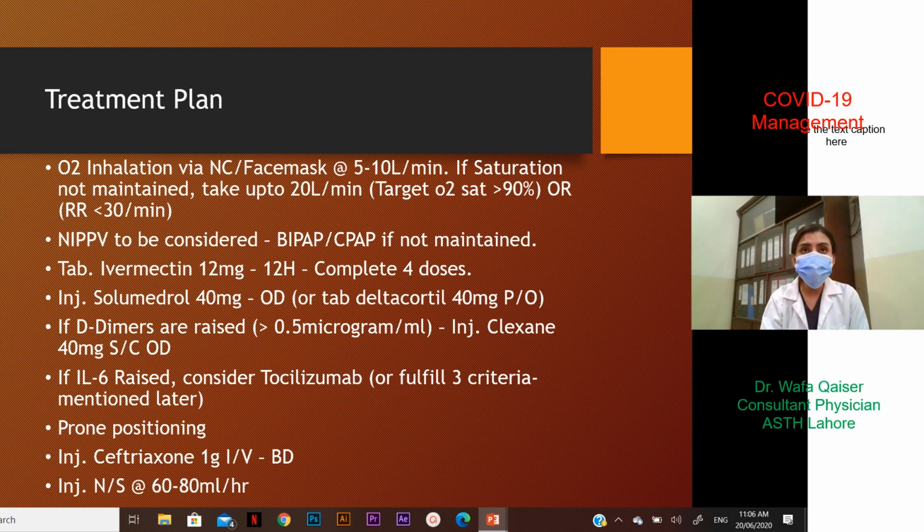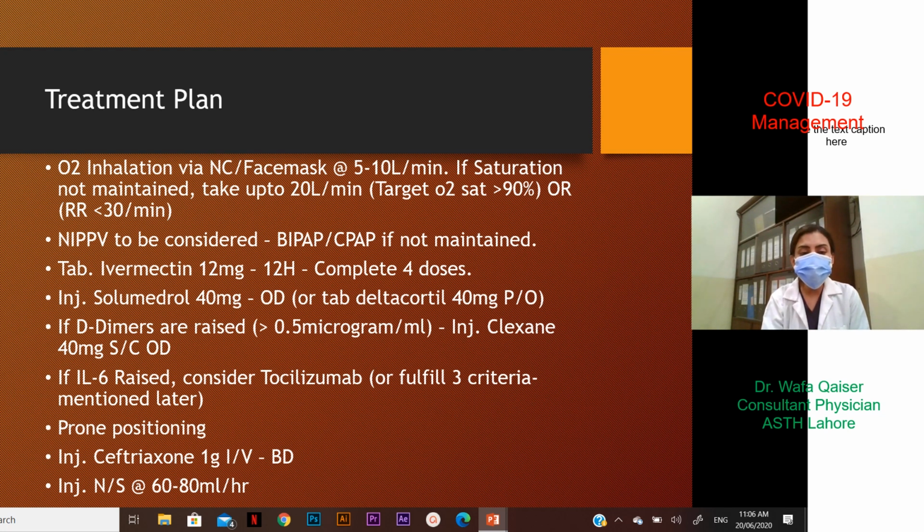Prone positioning is very important. In fact, we've seen in our patients that it is really making a difference, and prone positioning is recommended for about 12 to 16 hours a day. It can be done in 4-hour sessions, giving the patient some rest in the middle.